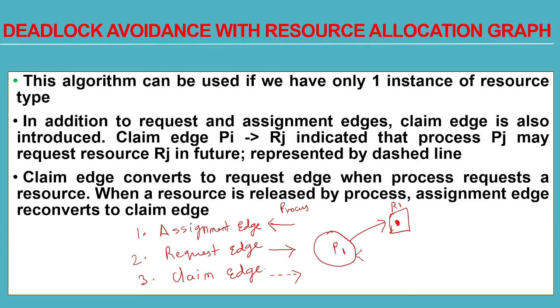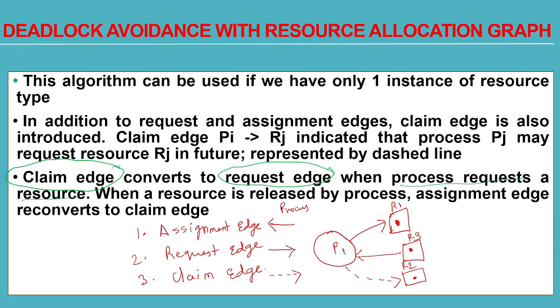Then process P1 is currently assigned resource R3, is currently having the resource R3 with him, and in future he might need R2, which is shown using a dashed line with the arrow towards the resource. This claim edge might get converted to a request edge when the process requests a resource.